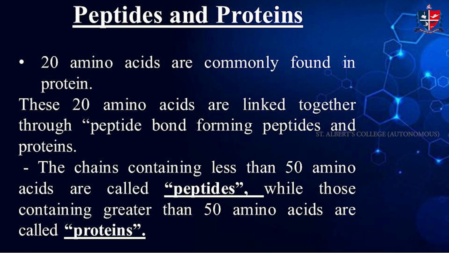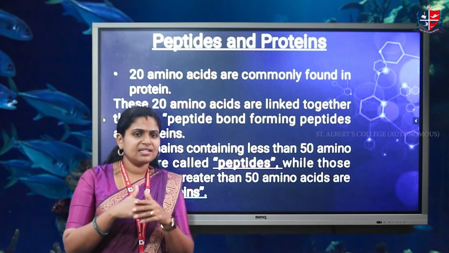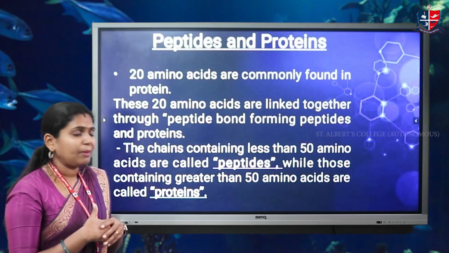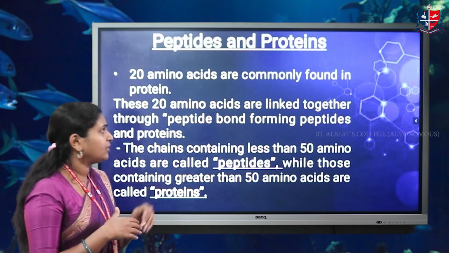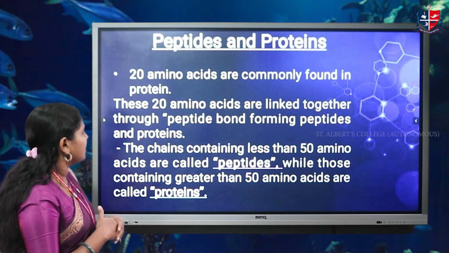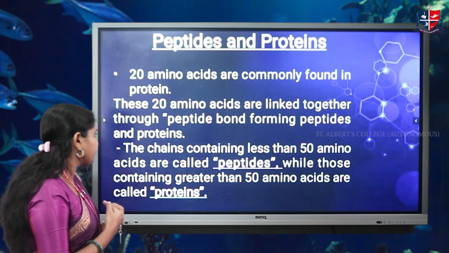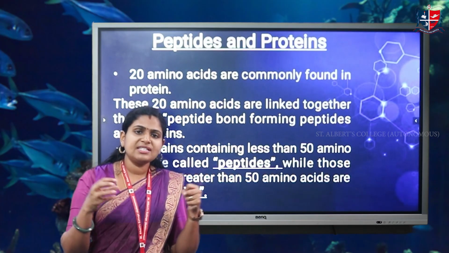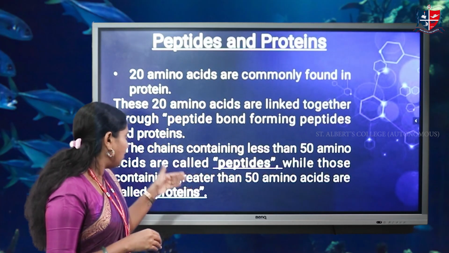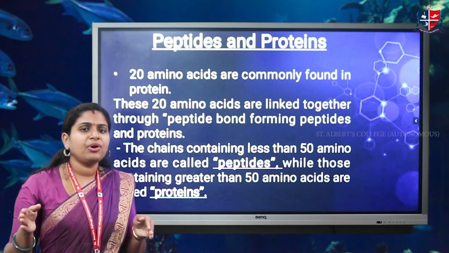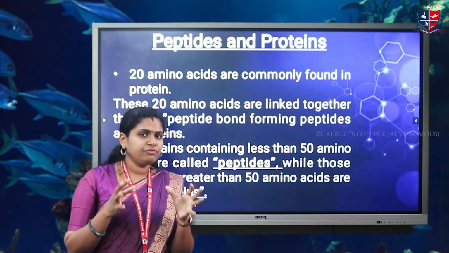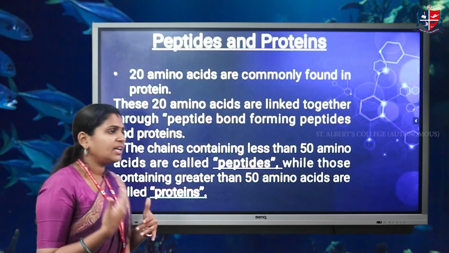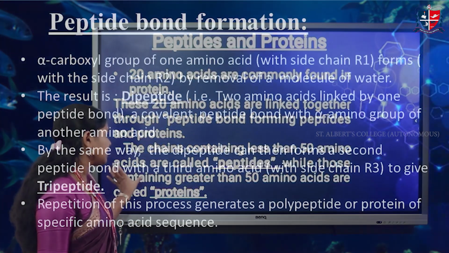Then coming to peptides and proteins, amino acids combine together for the formation of proteins. What is the difference between peptides and proteins? We already said that there are 20 important amino acids. These amino acids are linked together by peptide bonds. When up to 50 amino acids bind together, they are known as peptides, while those containing more than 50 amino acids are known as proteins. Whenever there is a large number of amino acids, they are known as proteins.